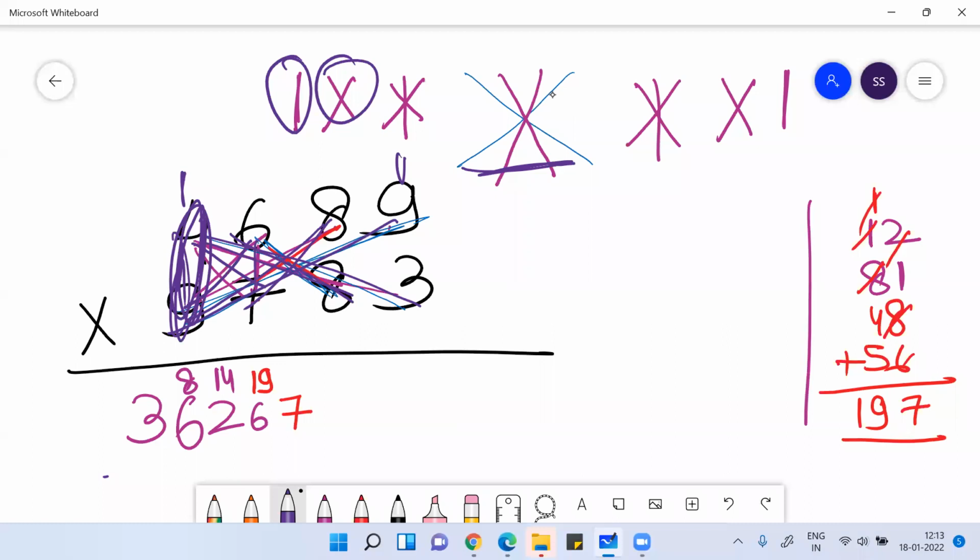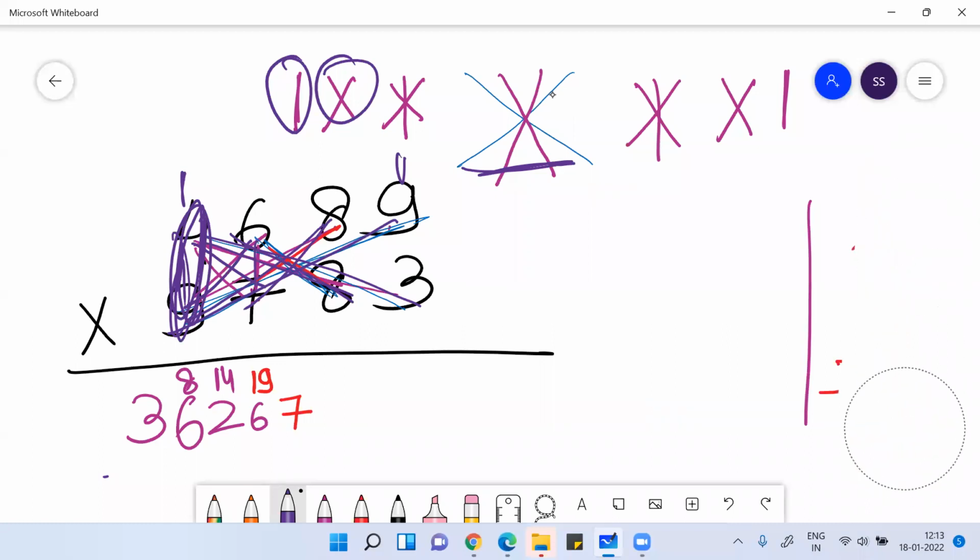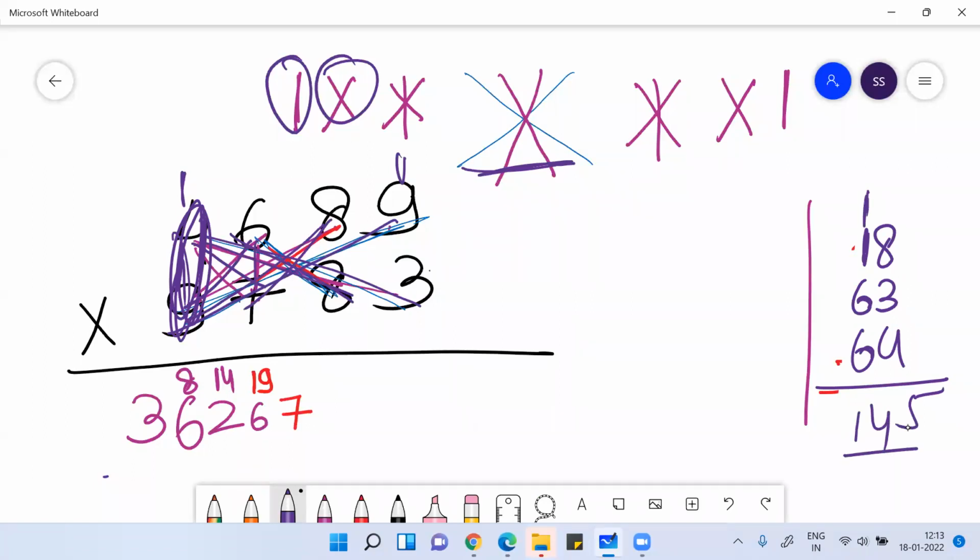Now if you ignore this digit, what is this? This is 6 threes are 18. Then 7 nines are 63. Then 8 eights are 64. So you will get 7 plus 8, 15. 1 carry, 12, 14, 145. Write 5, 14 carry. Now you ignore these two digits.